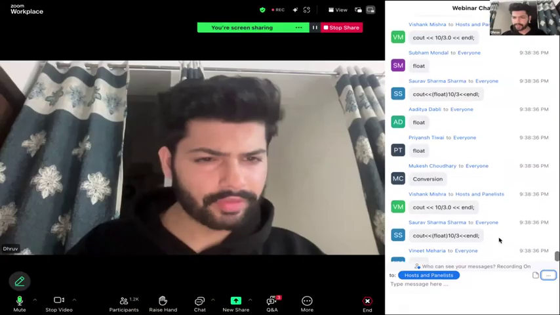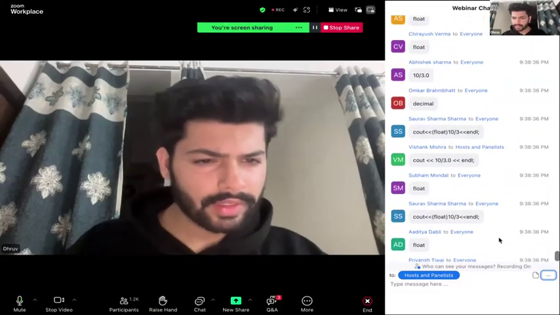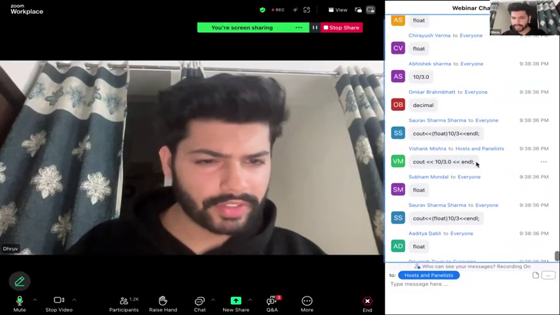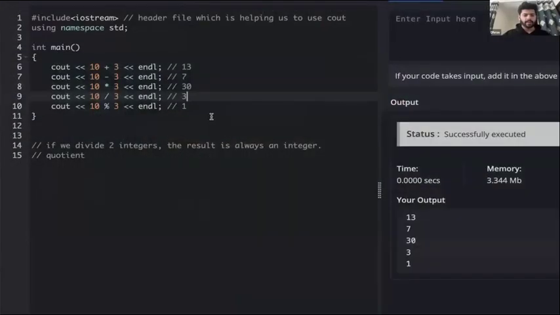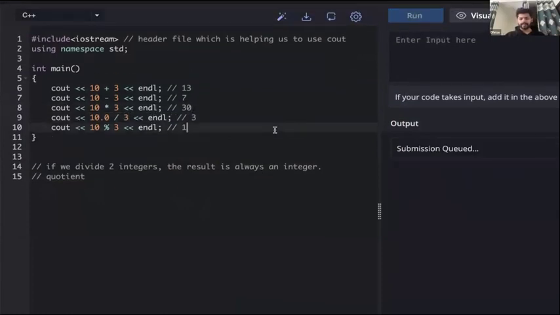Yes, we can use float. We can use conversion. Yes, this is good. This is good enough. Vishank has given a good answer. What we can do, if I just make any one of them a floating point number, let's say if I do 10.0 divide by 3, now this will give us 3.33 something.